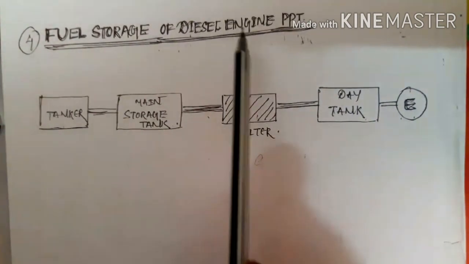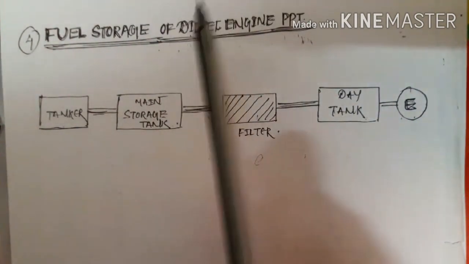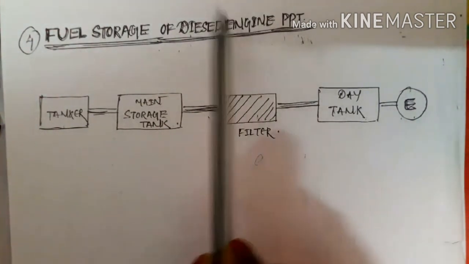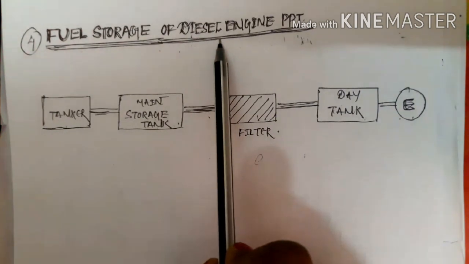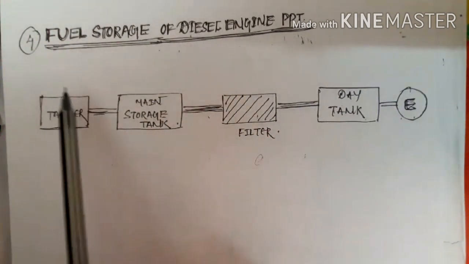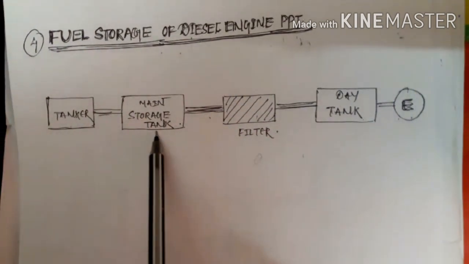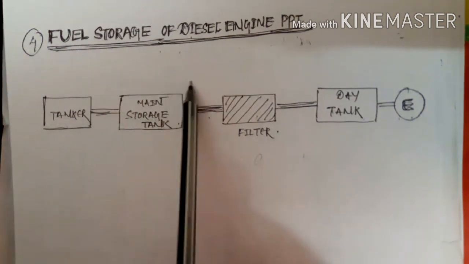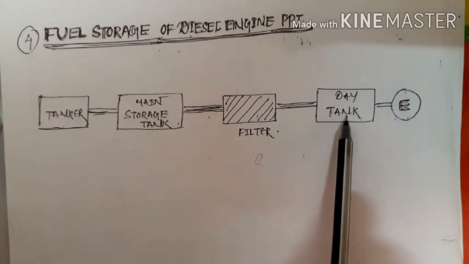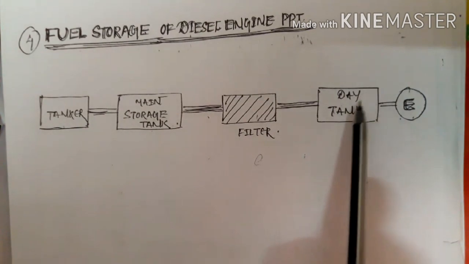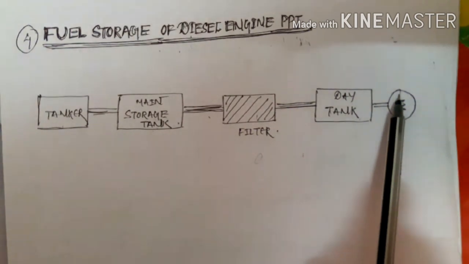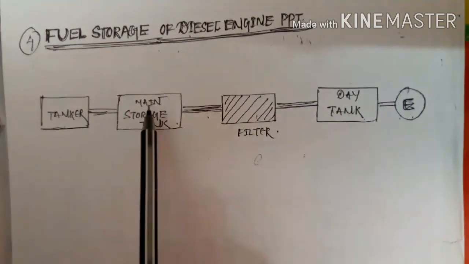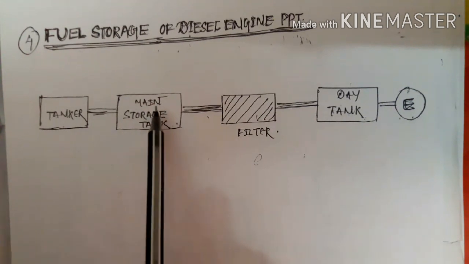Generally, in the case of a power plant, the fuel oil may be delivered to the plant site by truck, railroad tankers, or other ways, and the oil is delivered directly to the main storage tank. Then it is transferred to the day tank. After that, the day tank delivers the amount of oil used for power generation to your engine. Now let us see the meaning of the main storage tank.